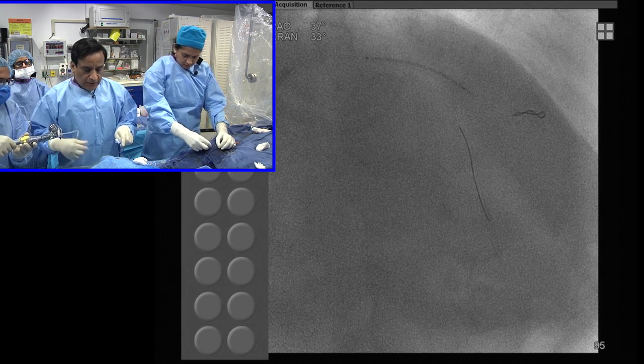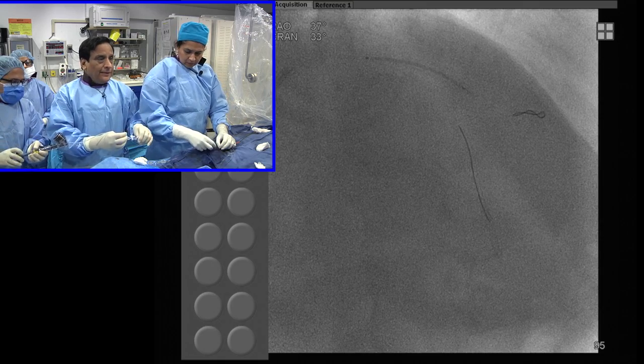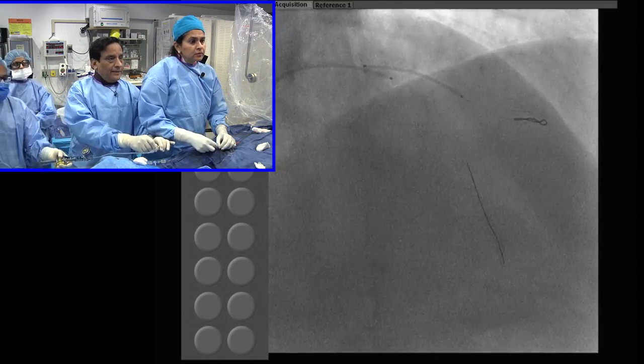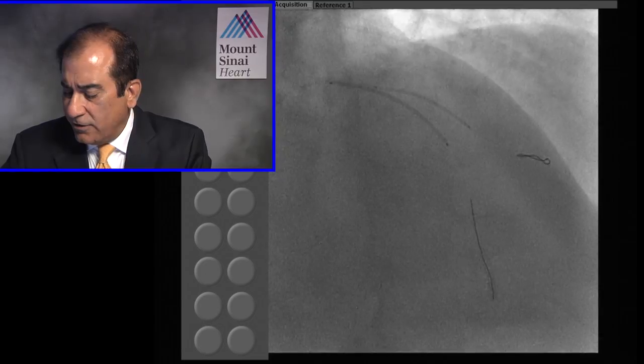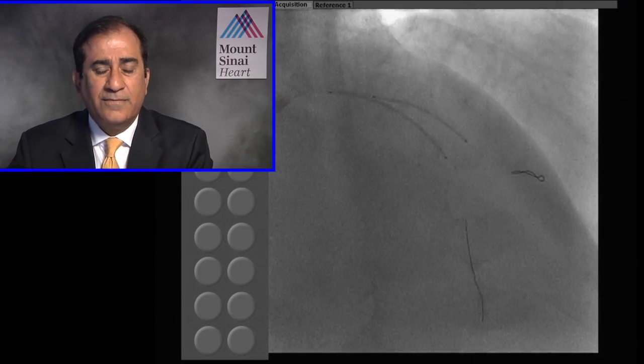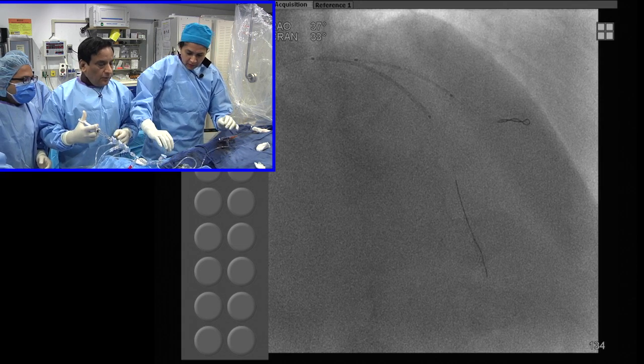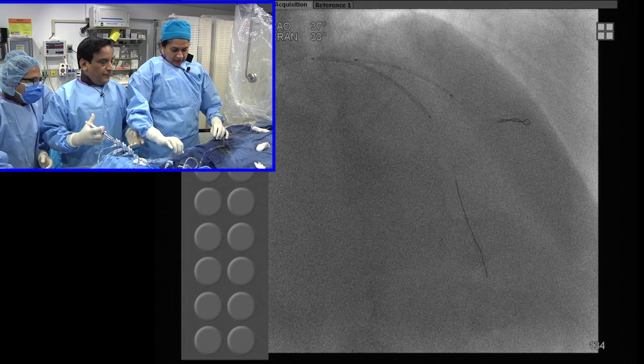You know that this is not going to remain open if that's your plan, and therefore it's very important that you go with the two-stent strategy as planned. How often are you using FFR for the side branch? Yeah, that's another good point. Never. Very rarely, as we have done here.